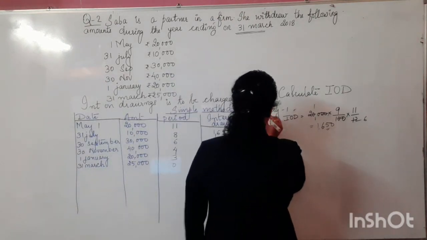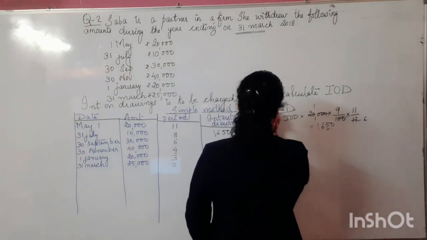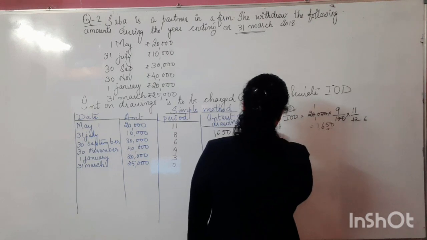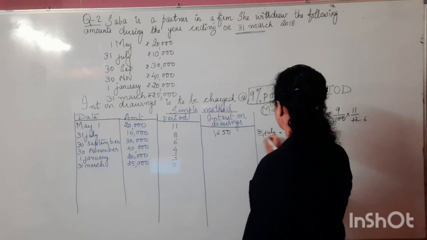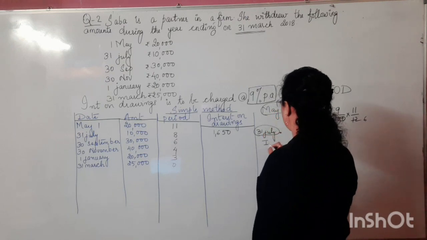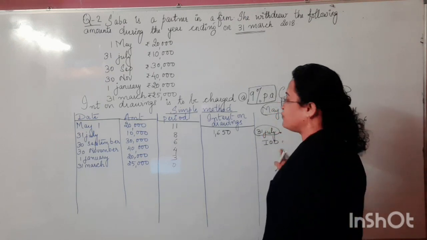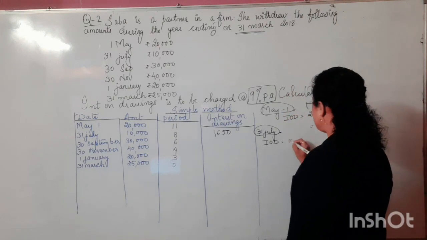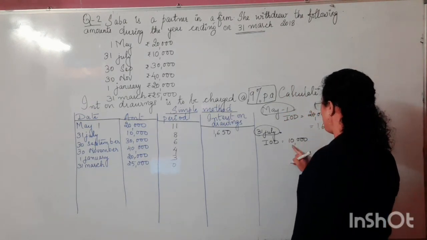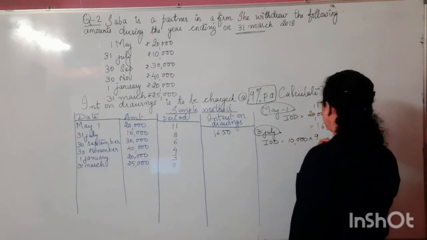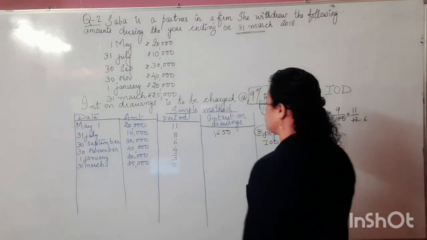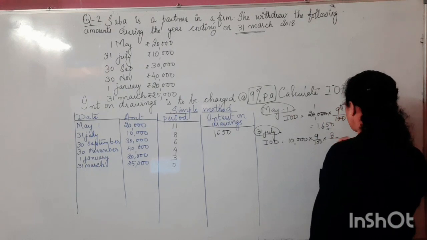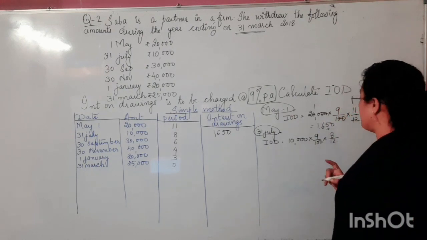This is what we calculated for the 1st May. Now let us similarly calculate for the 31st July. 31st July interest on drawings. IOD stands for interest on drawings. The same rate is applicable over here. The amount is different: 10,000 into 9 upon 100 into, what's the time duration for which the interest on drawings is to be paid by Sabha to the firm? That is 8 upon 12.